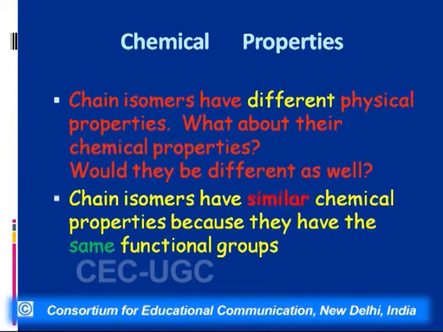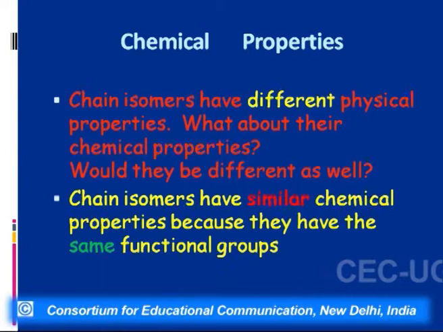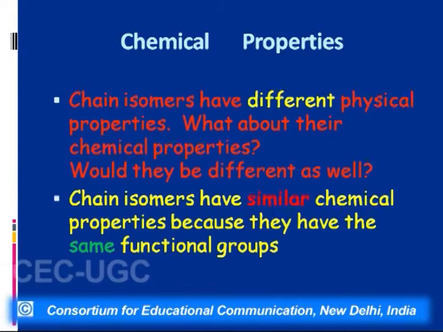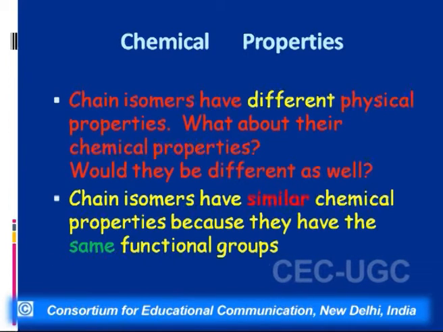That means that secondary butyl chloride will be formed more readily as compared to isobutyl chloride. But the chemical properties will be the same, that in both the cases we will get halogen derivatives.